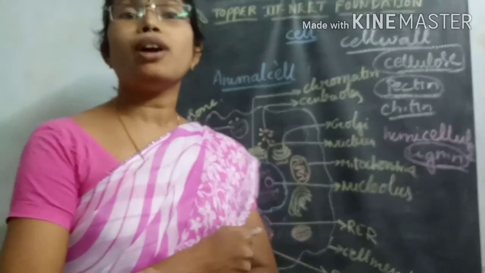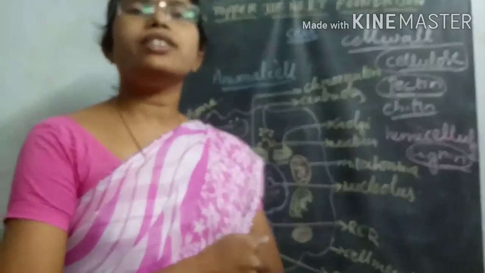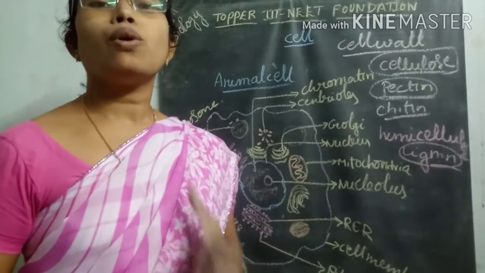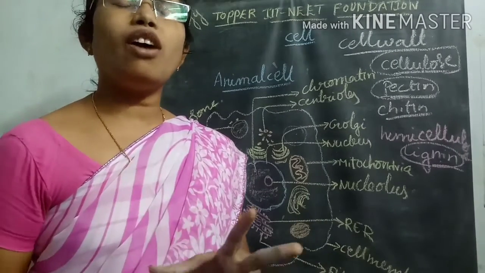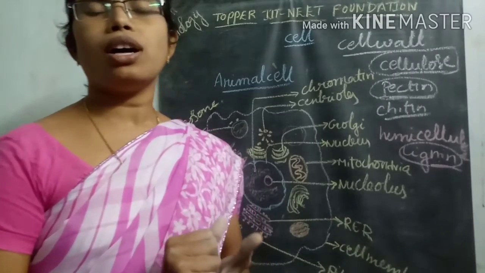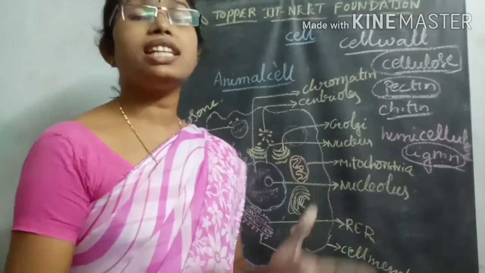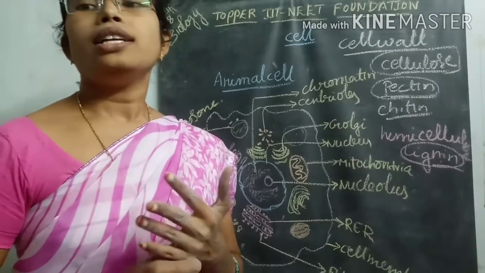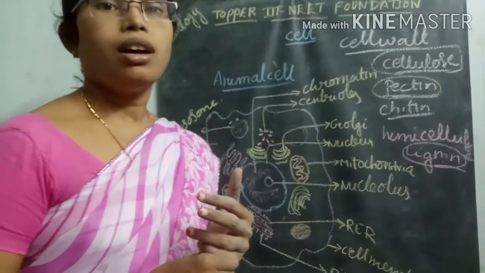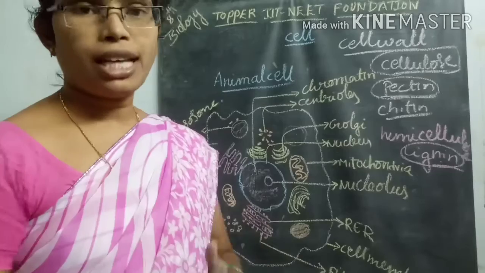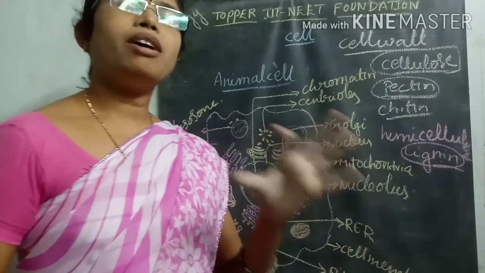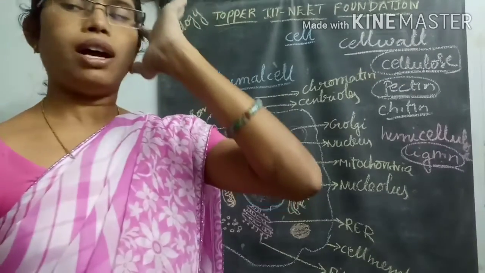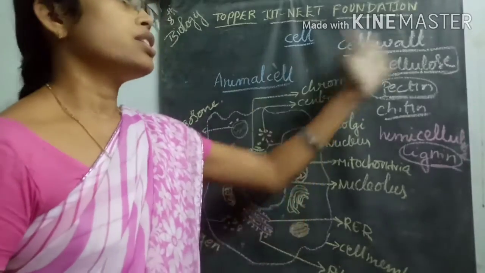It plays a very important role in protection from the entry of microorganisms. It restricts the entry of other microorganisms into the plant cell, and it plays a very important role in permeability, so whatever substances are there are easily passed through this cell wall which is present above the cell.